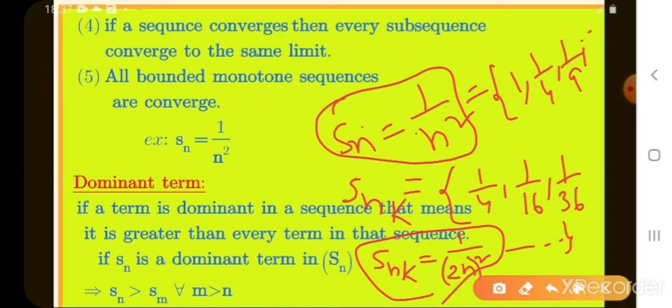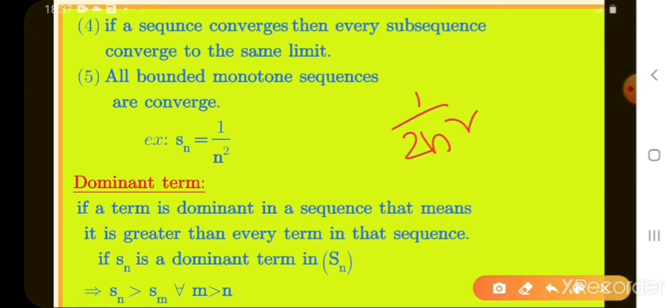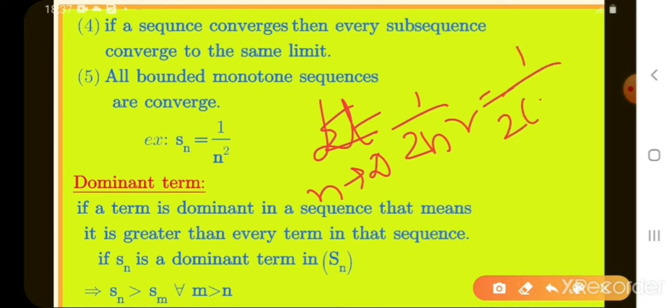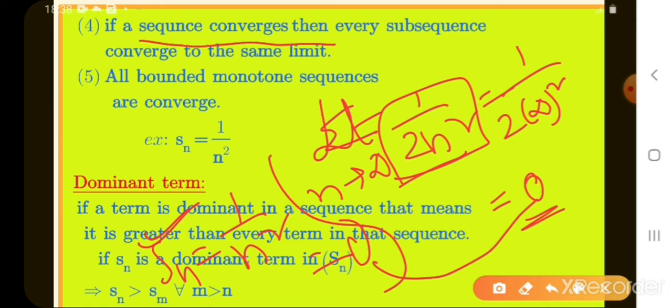Like this. Now I am going to find the limit of the subsequence. 1 by 2n square is the subsequence. We find the limit as n tends to infinity. We get 1 by 2 infinity square. What is the value of 1 by infinity? 0. So we get the same limit. Already we found the limit of 1 by n square, 0. This is the limit of the sequence. Now the limit of the subsequence is the same, 0. So if a sequence converges, then every subsequence converges to the same limit.